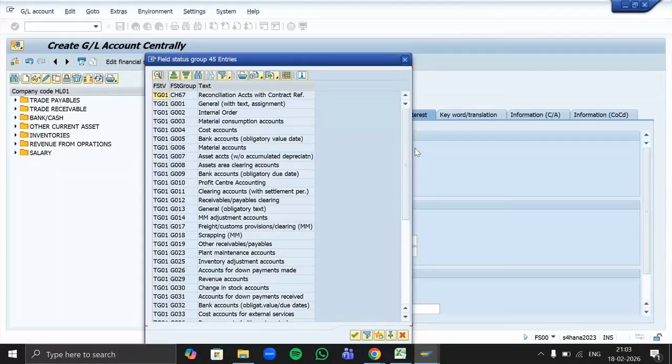So now here I'm creating one salary GL, right? It's an expense GL. So which kind of account group can I mention here?